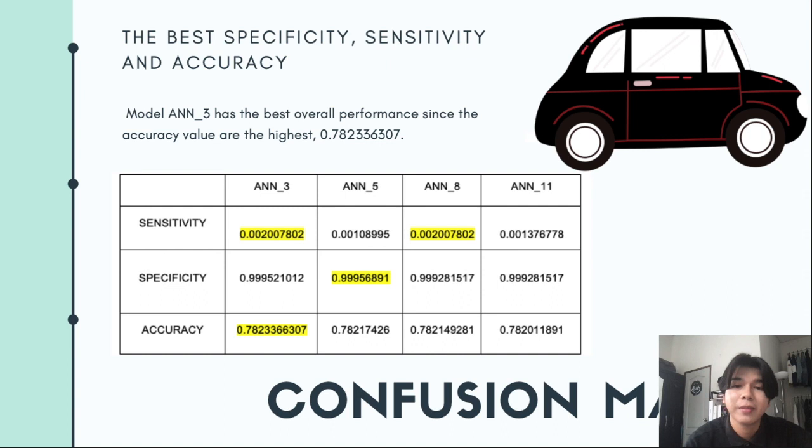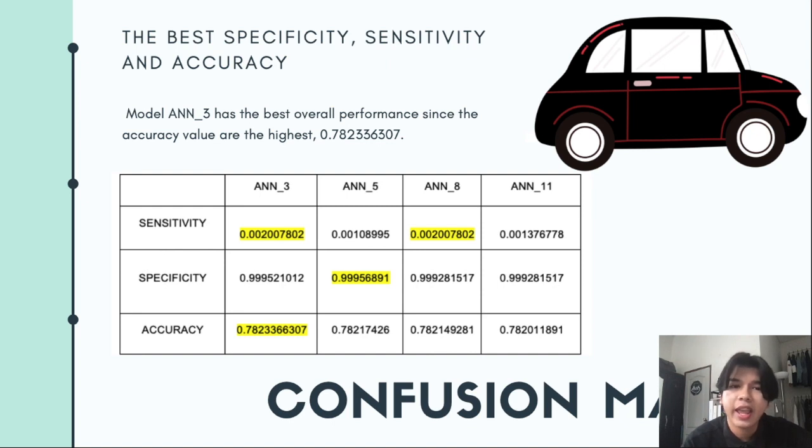Okay, for the confusion matrix, there are sensitivity, specificity, and accuracy. Model ANN3 has the best overall performance since its accuracy value is the highest, which is 0.782336637.